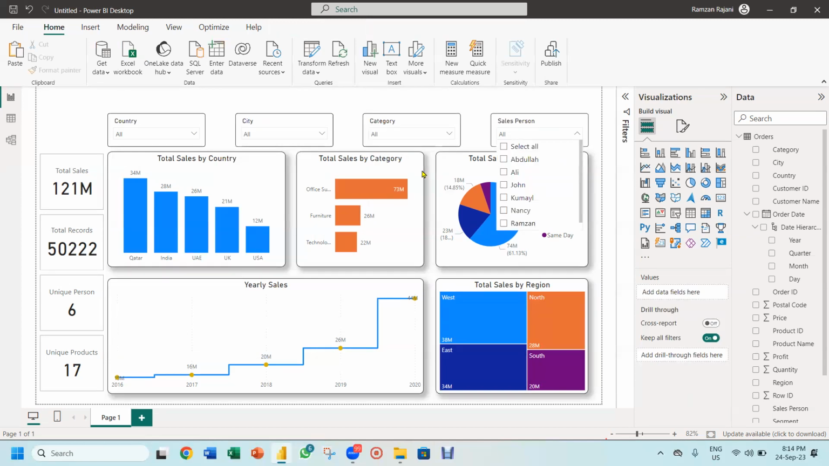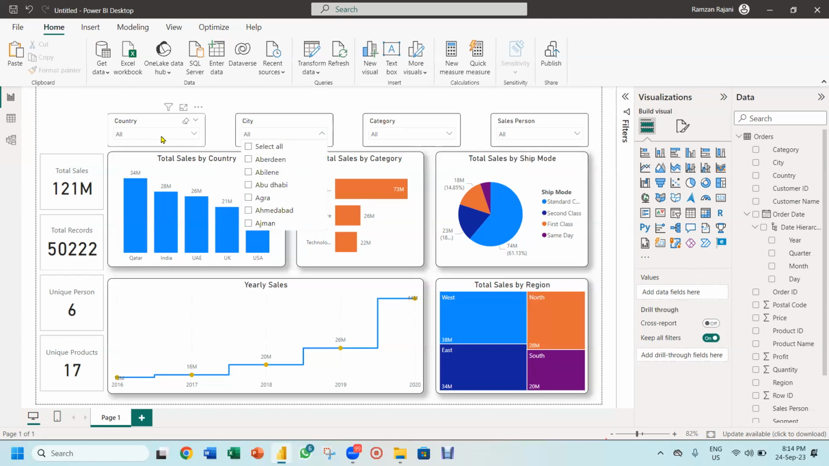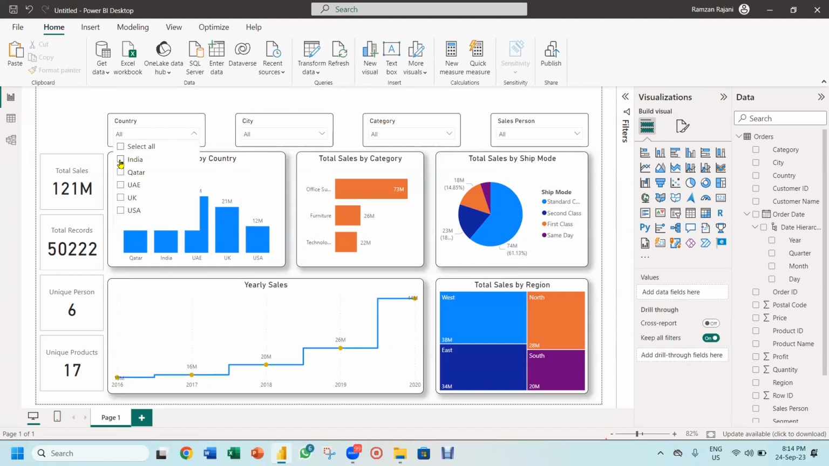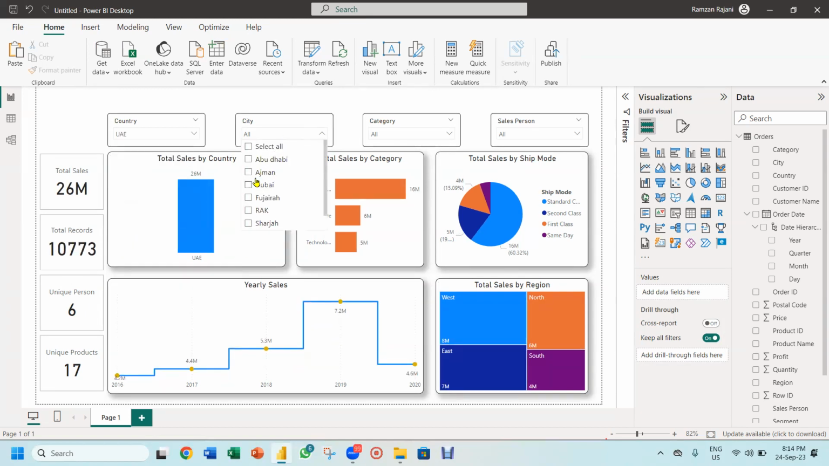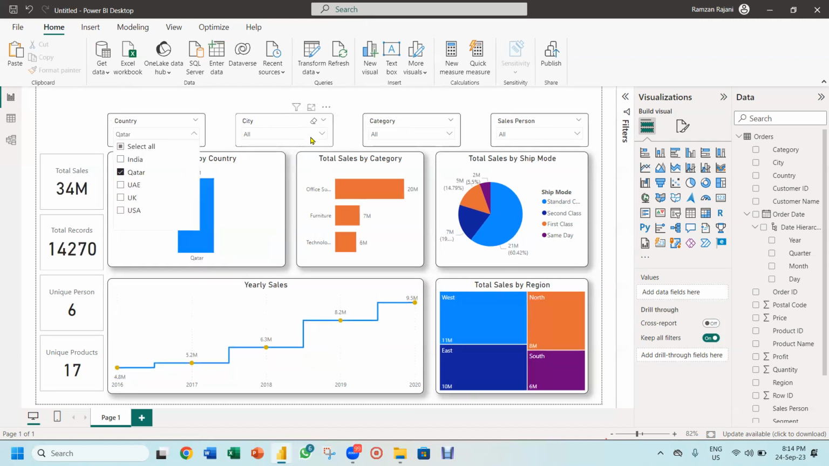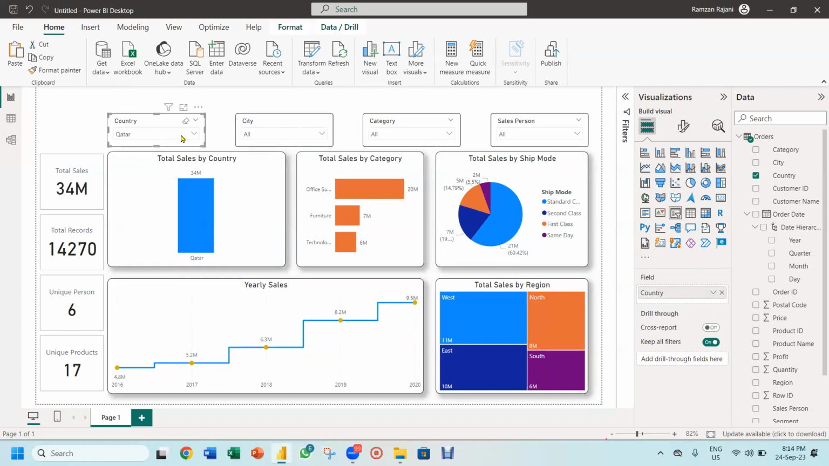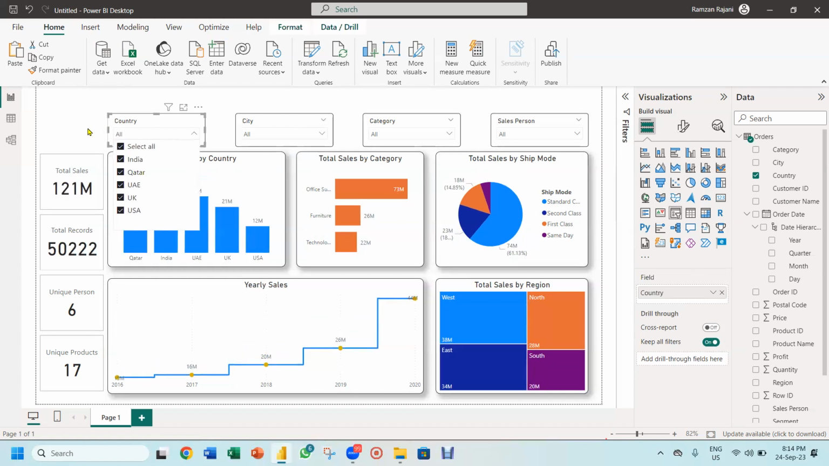I click on salesperson, salesperson, city, city, country, country. Amazing. So I select over here, let's say, for example, UAE. These are the UAE sales. In UAE, I get all these things, Ajman and everything. If I come over here and select Qatar, I will see Al Khor, Al Ruwais, Doha, Lusail, and all of them. Again, I come over here and say select all.